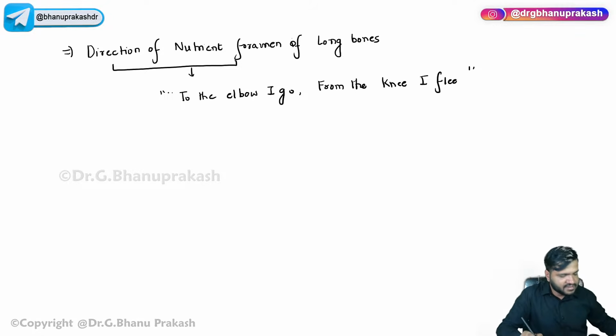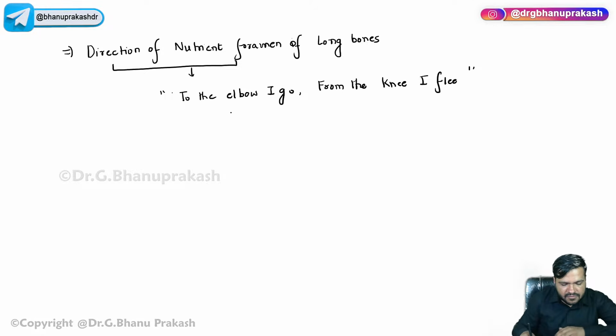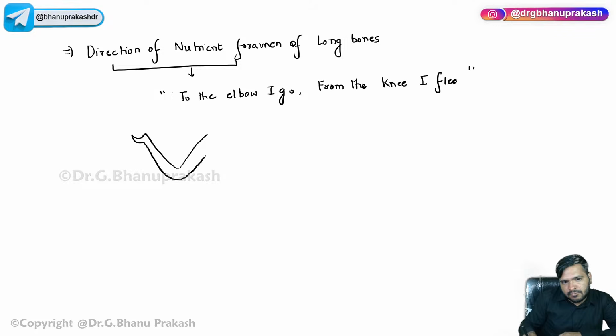Let us discuss this very important concept, which is why I have drawn the growth plate only at one end. To the elbow I go. Now, guys, in this diagram, let us suppose this is the elbow joint, this is the shoulder joint and this is the wrist joint. To the elbow I go.